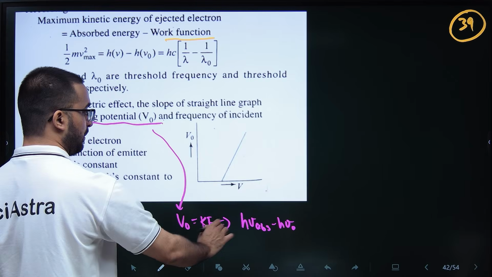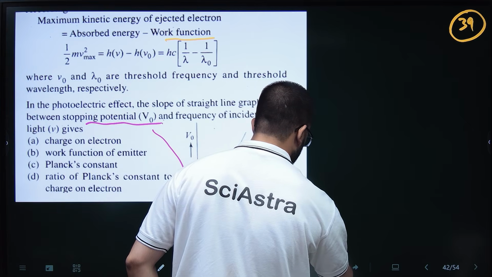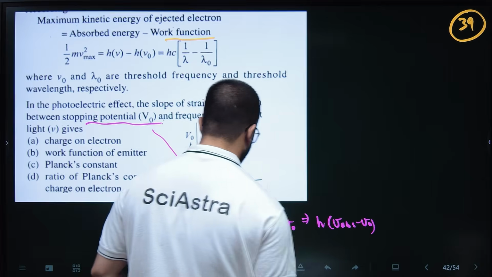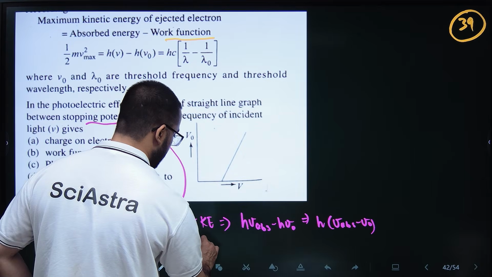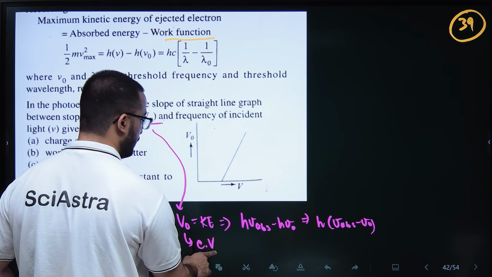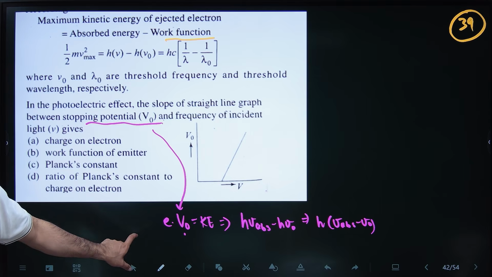So, stopping potential and frequency. We have to find the relationship. So you take h common: h times (nu absorbed minus nu naught). And stopping potential is also equal to EV. E is the charge of electron. Basically, this kinetic energy is equal to eV naught, where e is the charge of electron and V naught is the stopping potential.